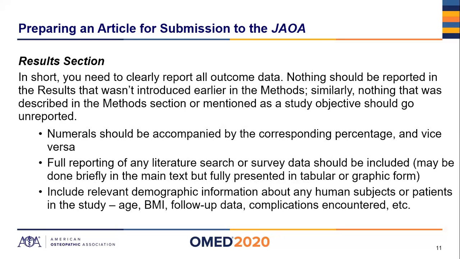But if a survey has 15 questions, you can't only report 2 or 3 answers of your choosing. We need to have all the answers, whether it's as a supplemental appendix, if there are a ton of questions, or in tabular form, whatever suits your study best. But we need to have all the results available to the readers and reviewers and editors.